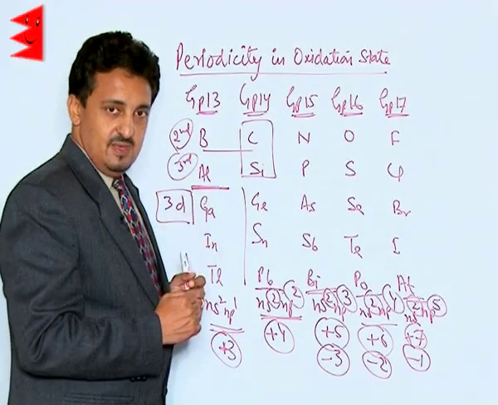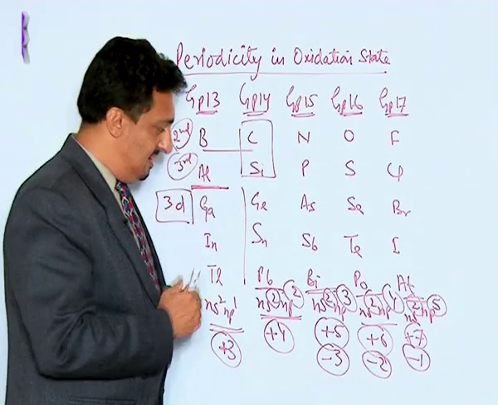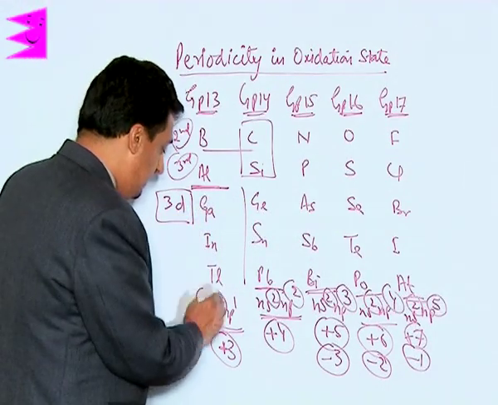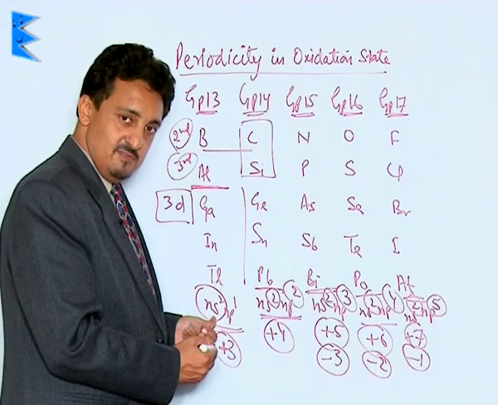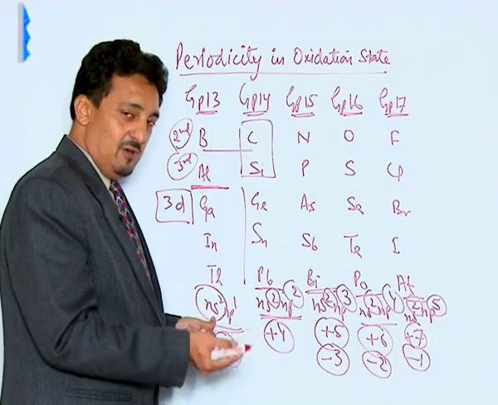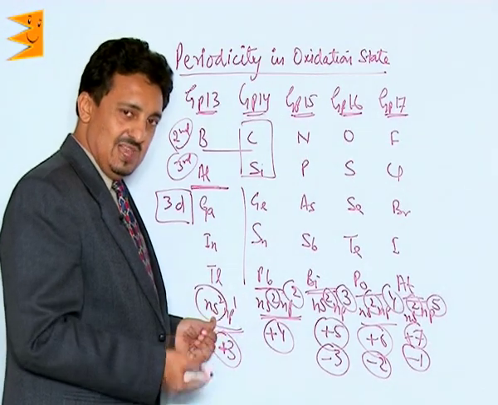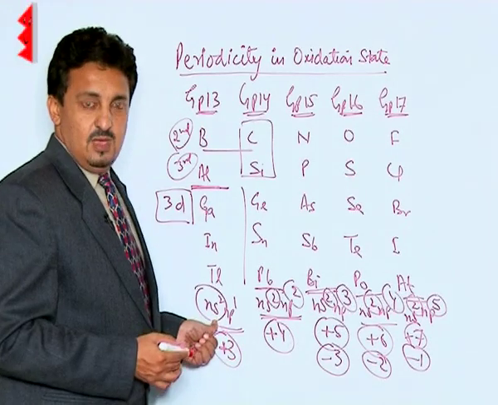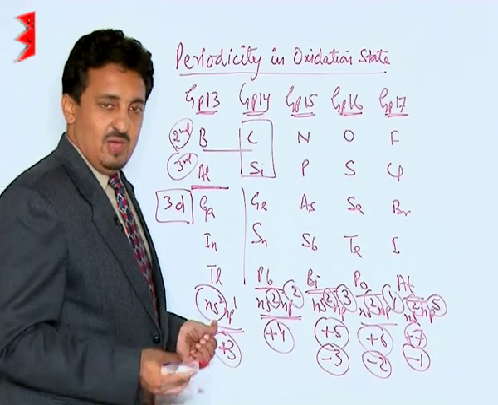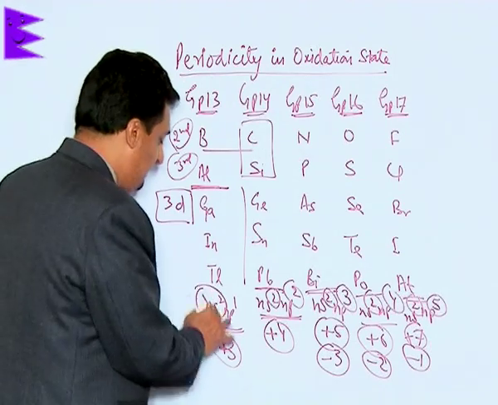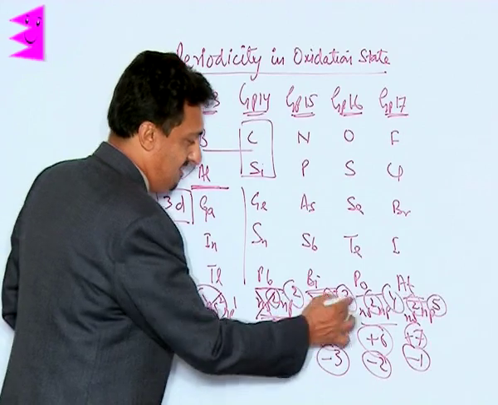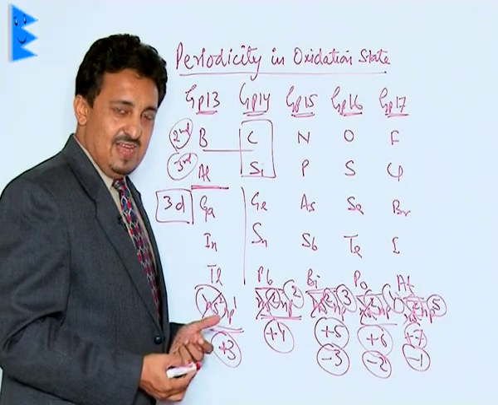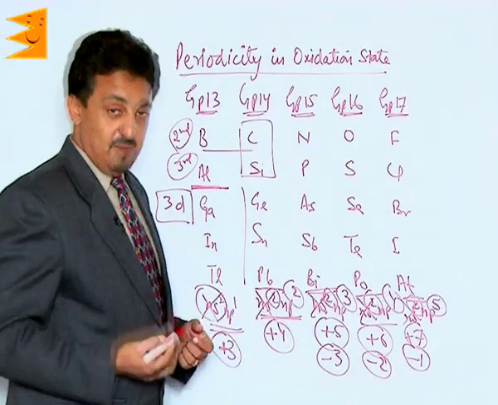Now due to this (n-1)d before them, their electrons get poorly screened. Due to higher penetration of ns2 electrons as well as poor screening of these valence electrons by the inner (n-1)d electrons, the ionization energies of these ns2 electrons become very high. It becomes difficult to take them out. That's why these ns2 electrons stop participating in the reaction, or it becomes difficult to make them participate. Actually, we have to give a lot of energy in order to make them get unpaired.